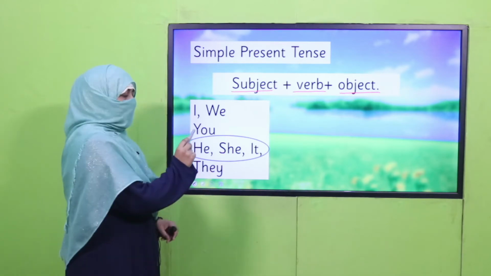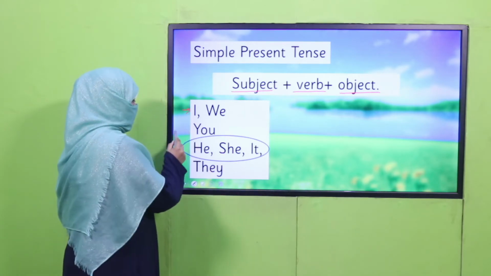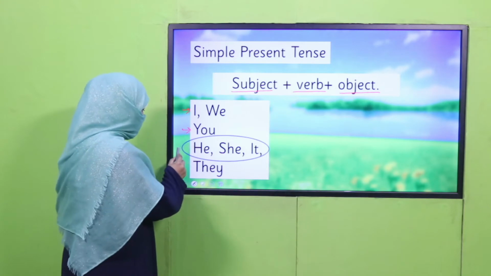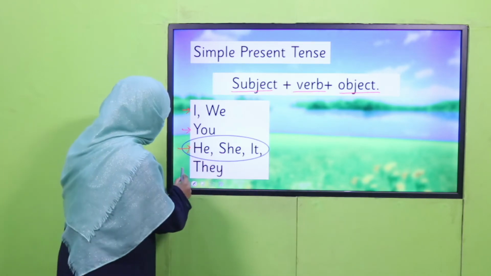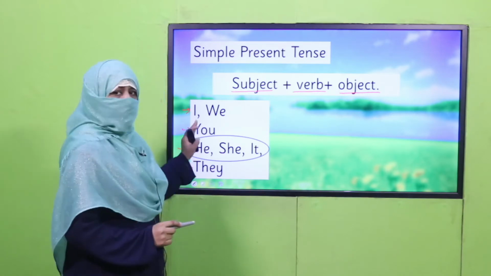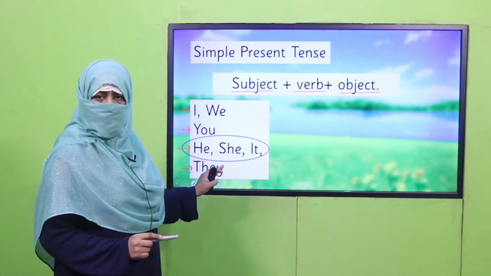Now, what the subject can be? The first person, I, we, second person, you, third person singular, he, she, it, or it may be any name. And they, when they are more than one. These are the possible subjects.